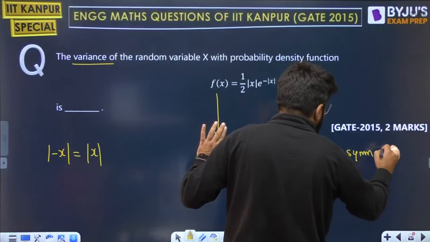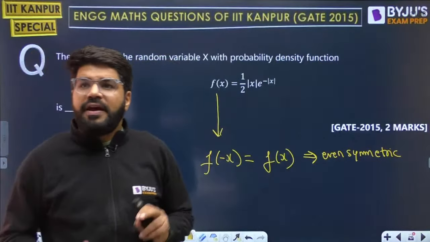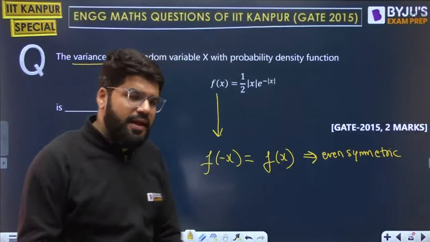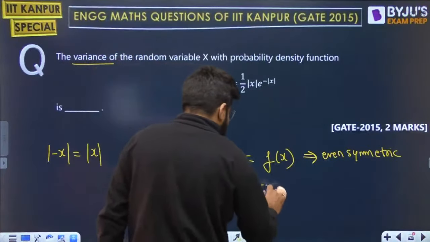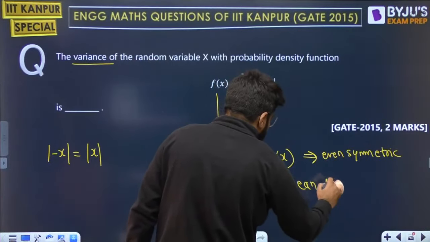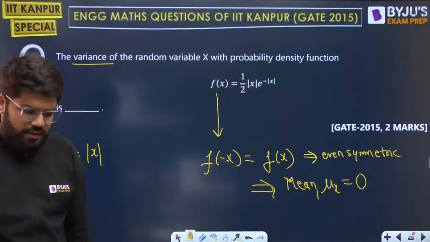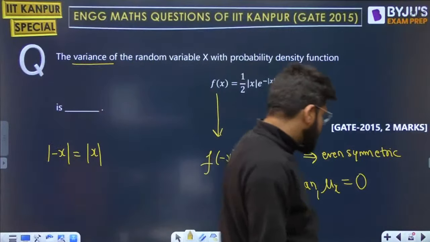Now you have to remember small points so that you solve the questions quickly. Whenever a PDF is even symmetric, the mean of that random variable would be 0. This is one confirmation that you can take.